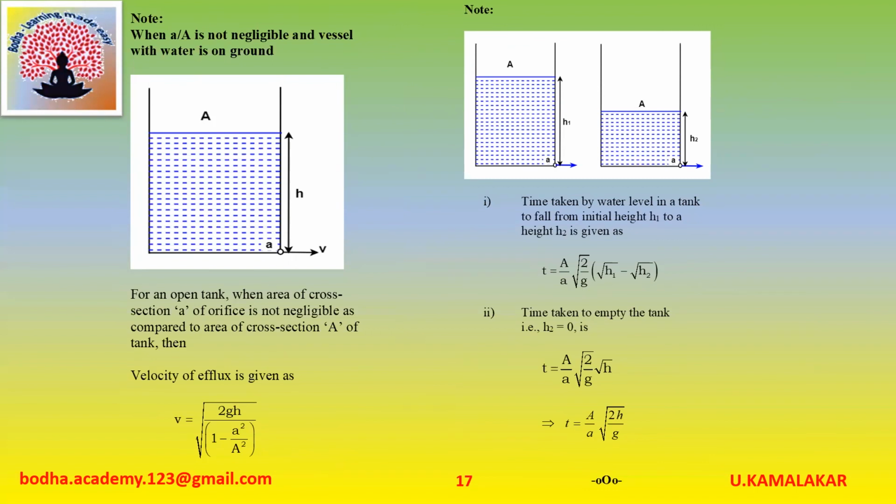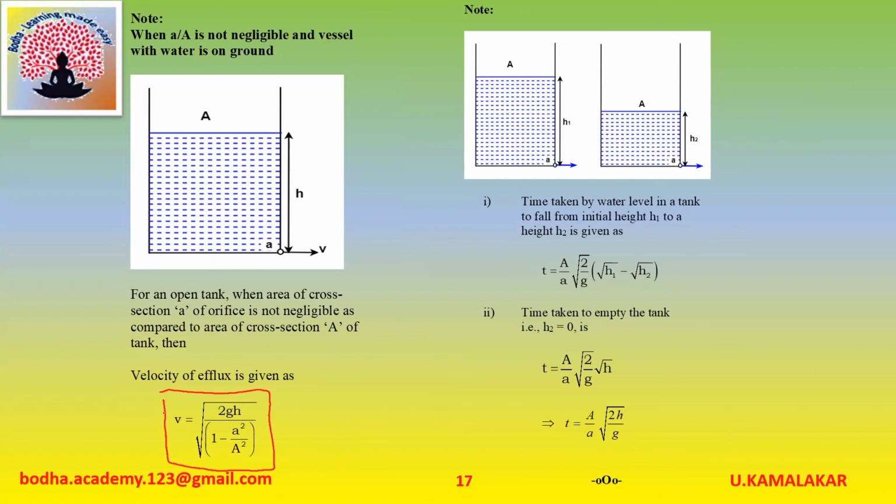Note 2. When the ratio of area of cross section of orifice to area of cross section of tank is not negligible and vessel with water is on ground, then velocity of efflux is given as V is equal to under root of 2gh divided by (1 minus small a square by capital A square).